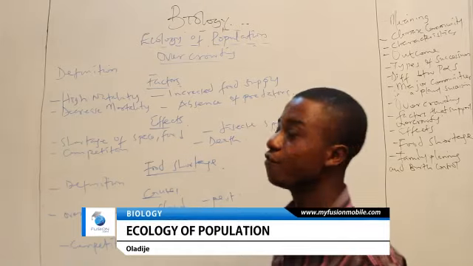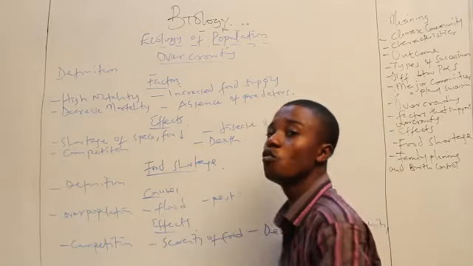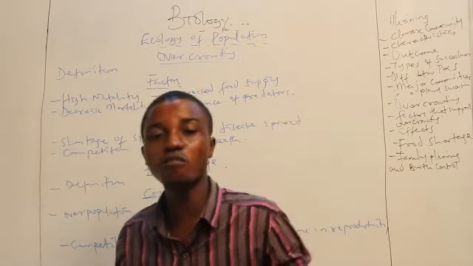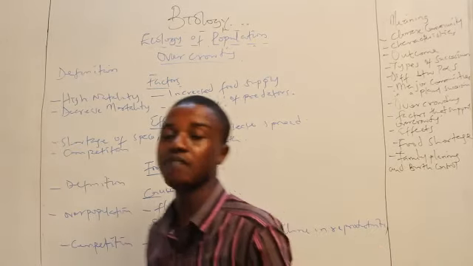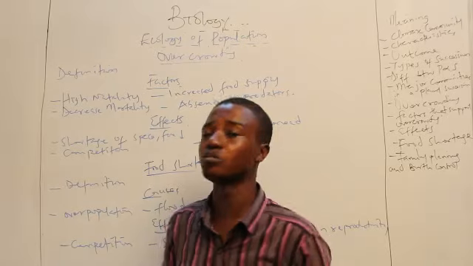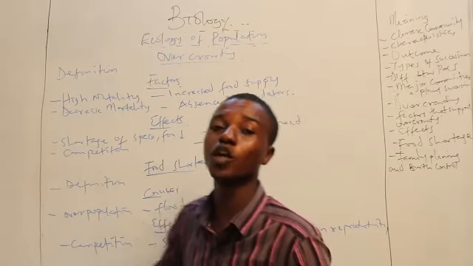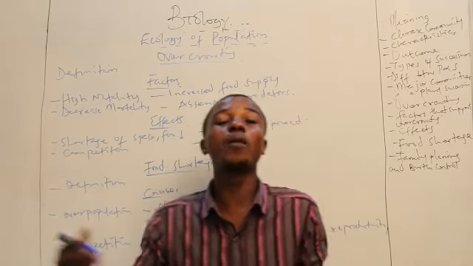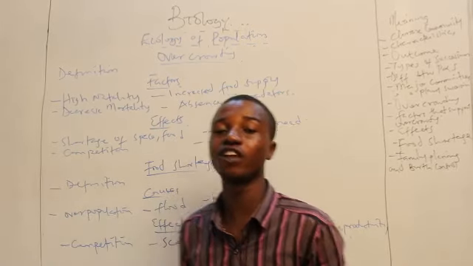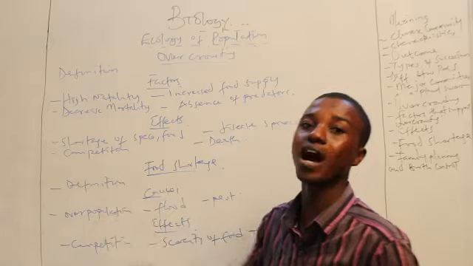Now, what then is the effect of overcrowding? Number one, there will be shortage of space and food because more people are available and resources are limited. Diseases will be spread. Imagine like 100 people staying in a particular room. Diseases will be spread. There will be competition. People will be competing for many things. And even in real life, people compete for girlfriends. People compete for boyfriends. How much more plants and lower animals?